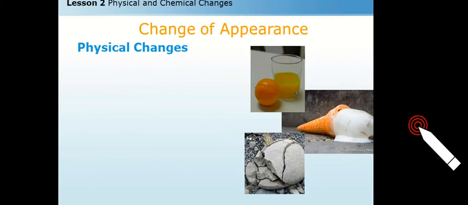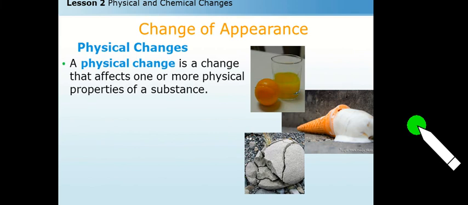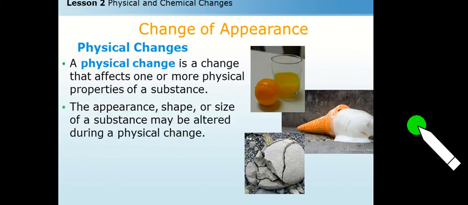Now we will discuss the physical change. What is a physical change? So physical change is nothing but the change in appearance. That change affects one or more physical properties of the substance, that is, it affects the appearance of the substance, or the shape of the substance or the size of the substance. They may be altered during the physical change.